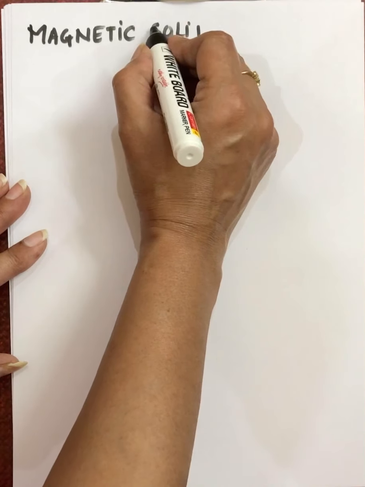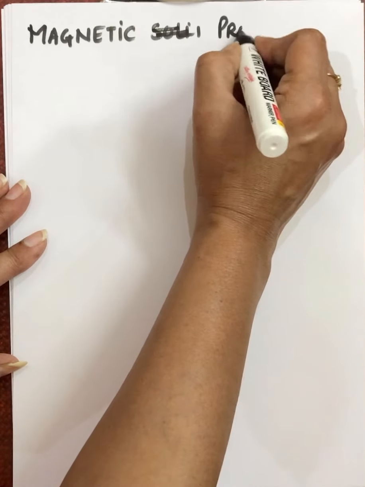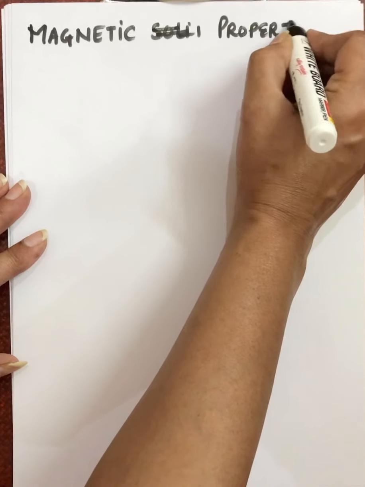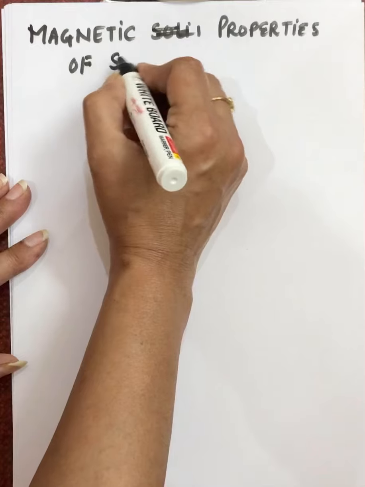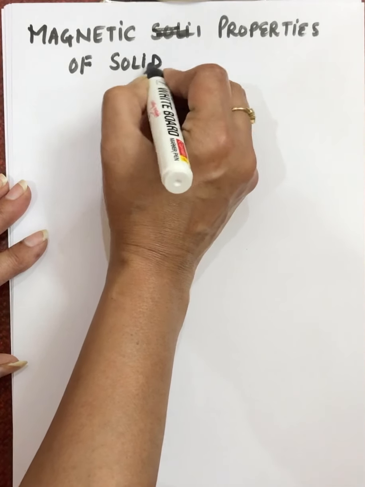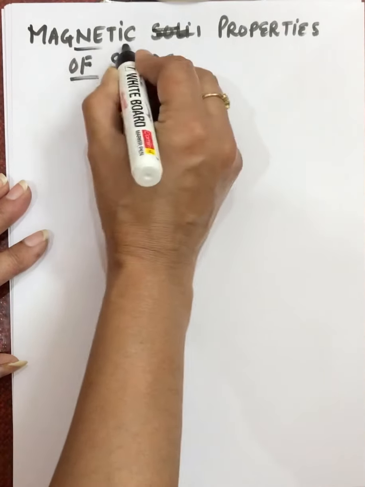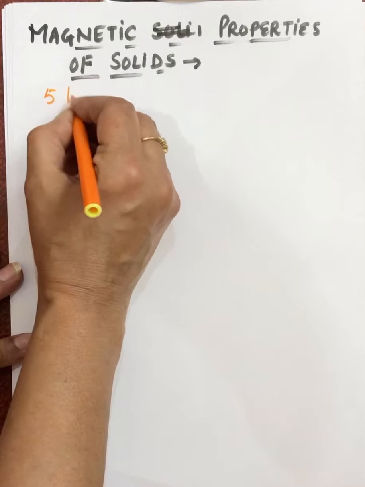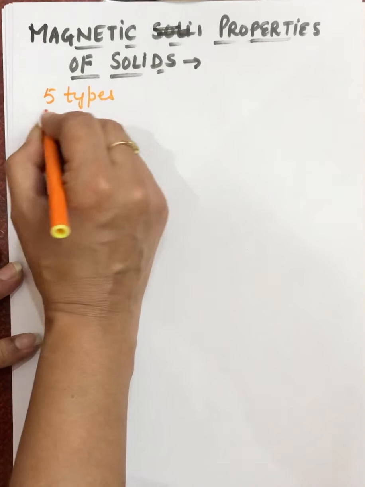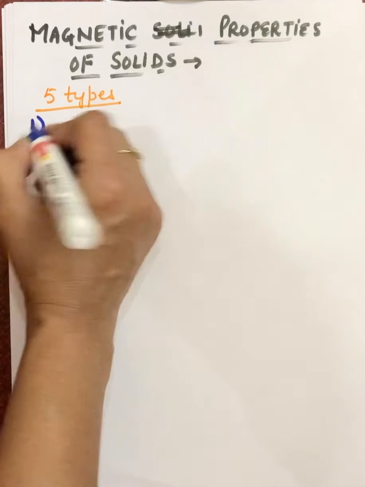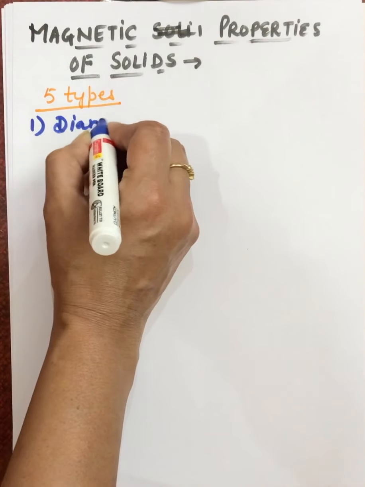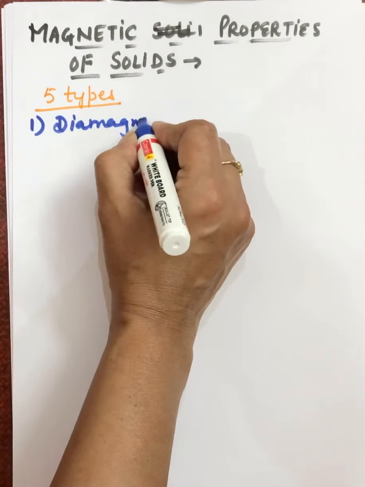Magnetic properties of solids. We have done diamagnetic character, paramagnetic character, but now we are doing ferromagnetic, ferrimagnetic, anti-ferromagnetic character also. So magnetic properties of solids. The substances can be classified into 5 types on the basis of their magnetic properties. These are, first we are taking diamagnetic character.